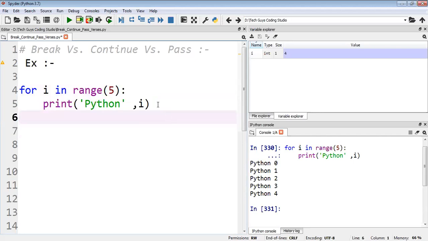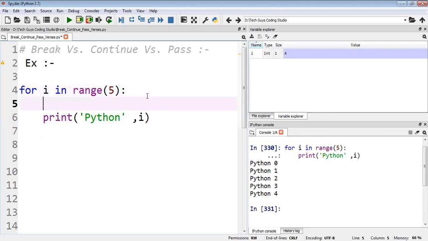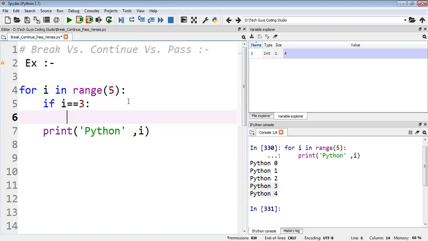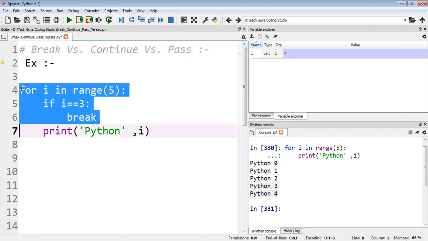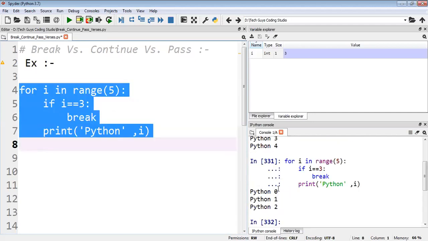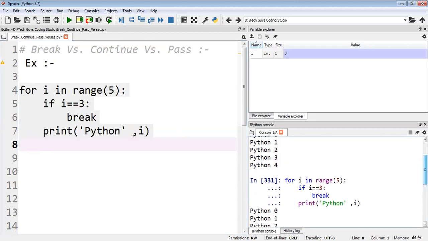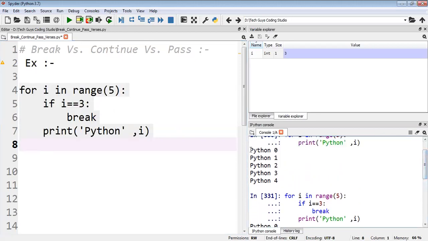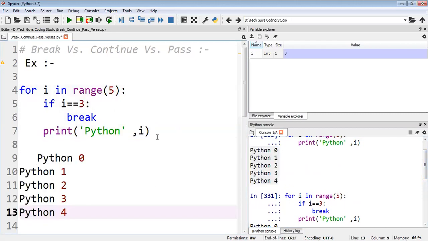Now, for example, if I don't need anything after three, if the value of i is three, at that time I use the break statement. So if i equal to 3, what happens if I use the break statement? You see what happens in the output. Just one sec, I'll copy paste this output, then you will understand better.